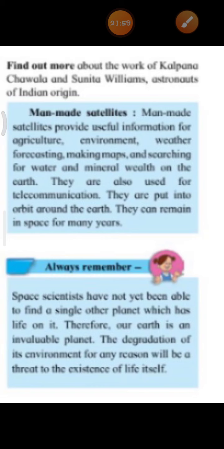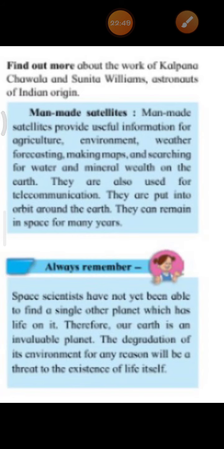Okay, children. Now, last but not the least, we will talk about man-made satellites. What are man-made satellites? Man-made satellites provide useful information for agriculture, environment, weather forecasting, making maps and searching for water and mineral wealth on the earth. They are also used for telecommunication. They are put into orbit around the earth and they can remain in space for many years. Okay.